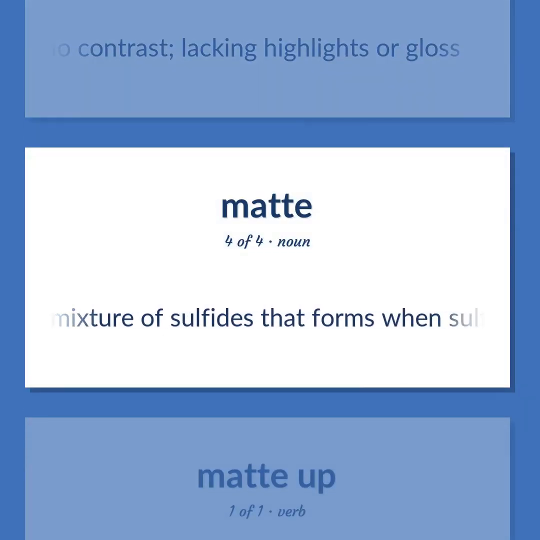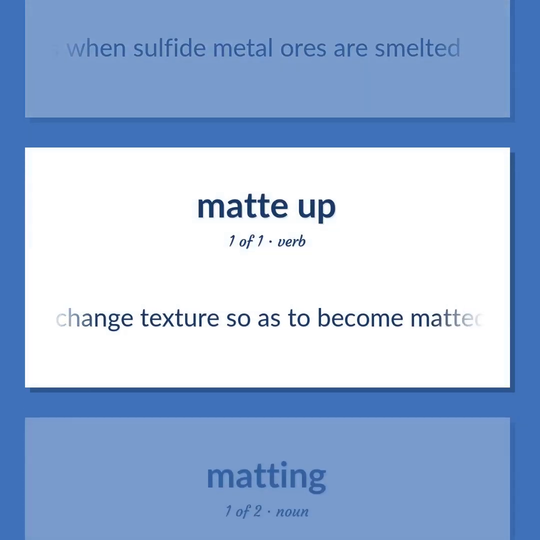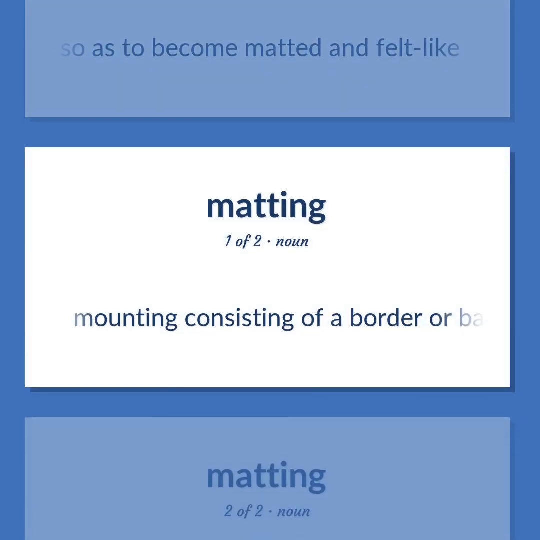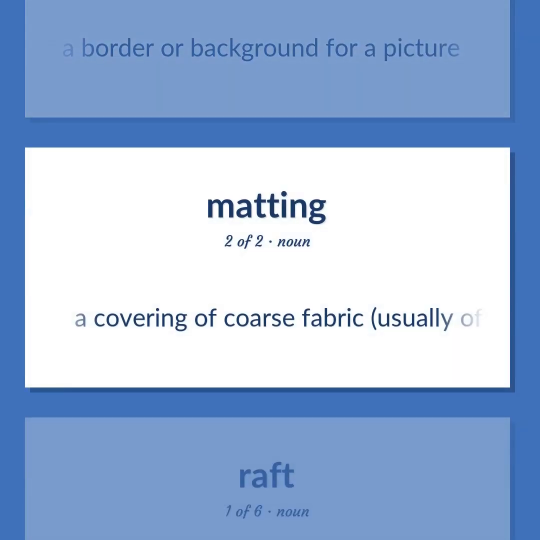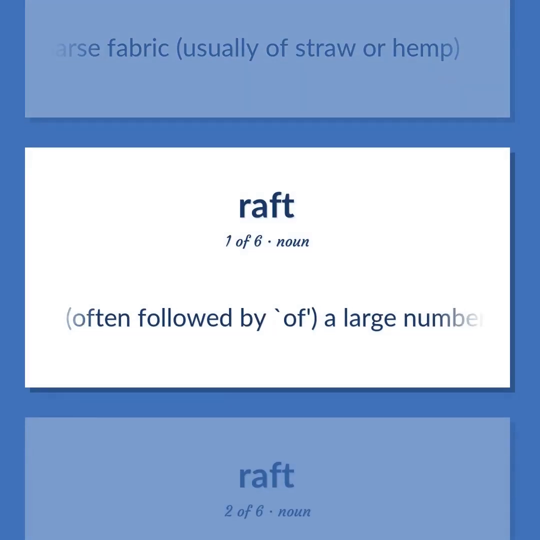A mixture of sulfides that forms when sulfide metal ores are smelted. Change texture so as to become matted and felt-like. Mounting consisting of a border or background for a picture. A covering of coarse fabric, usually of straw or hemp. Often followed by of a large number or amount or extent.